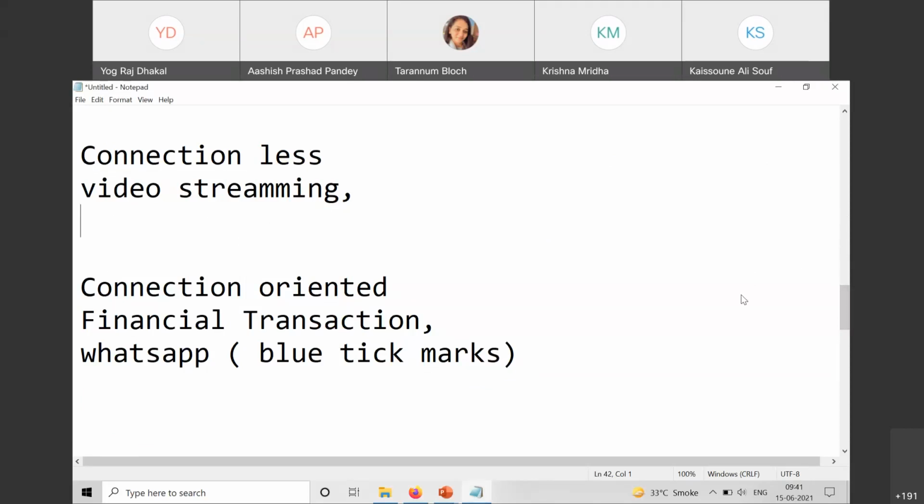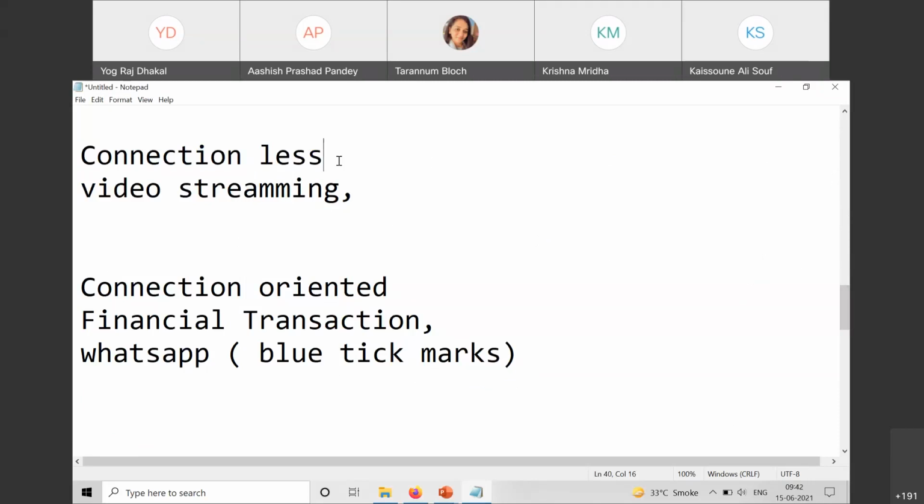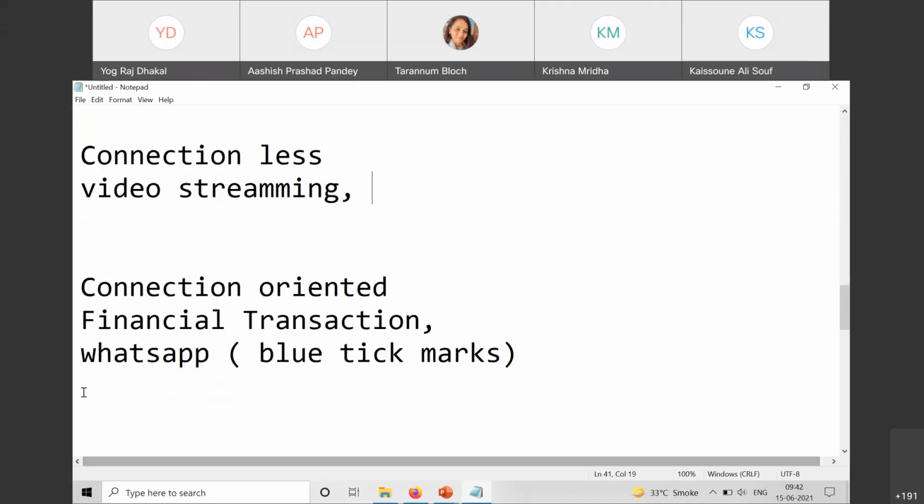What I'm trying to say is that it's not always that if you see something like email, you will say it will be connectionless. But if I'm saying it is an official Gmail and I have put the acknowledgement, so that when people read it I get notified, then in that case it will not come here. In that case, it will come here, right?